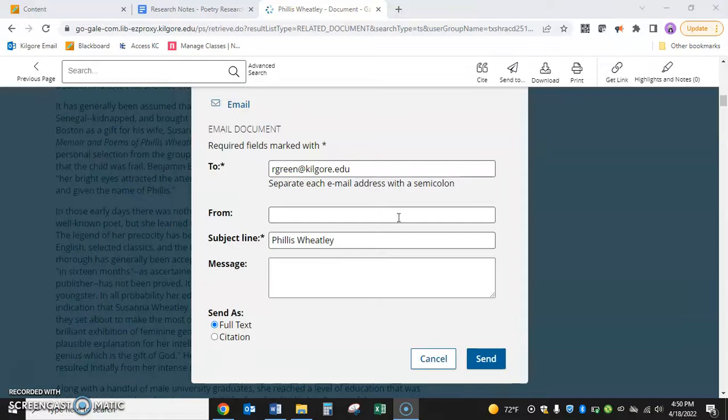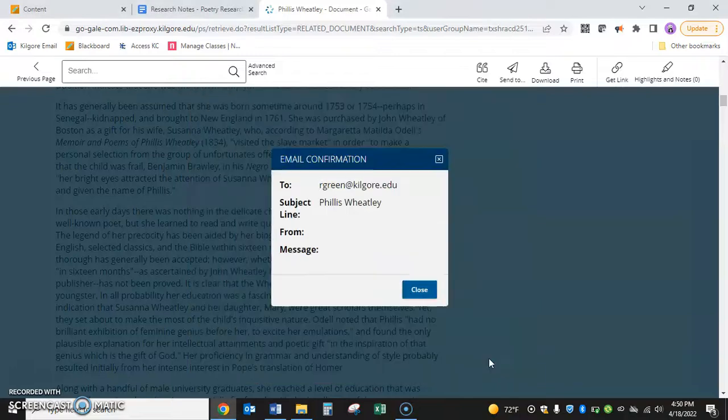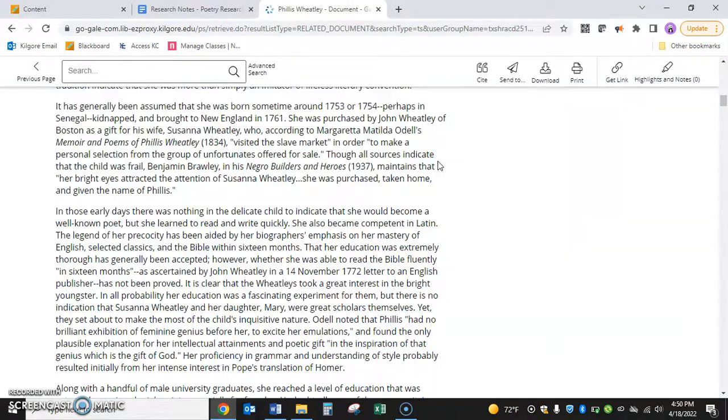And you can put who it's from, but you don't necessarily have to. You don't have to put a message or anything. And I'm going to leave it on full text, and I'm going to email this to myself. Okay, and the reason why I'm going to do that is because if I ever need to look back at this source, I want to know exactly how to get to it without having to start the research process all over again.